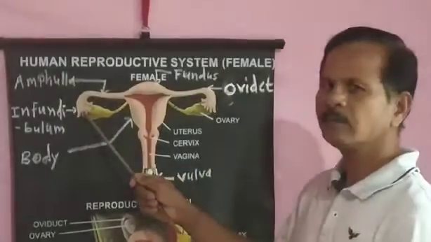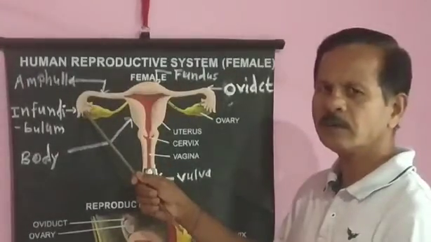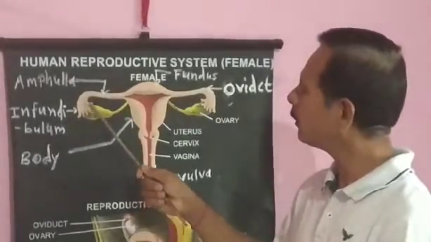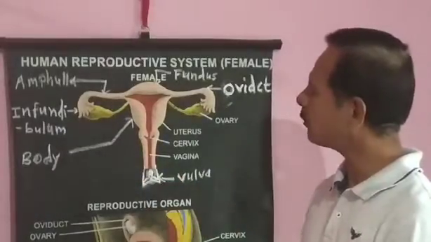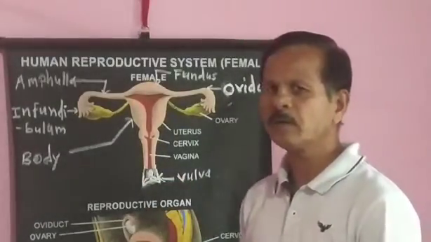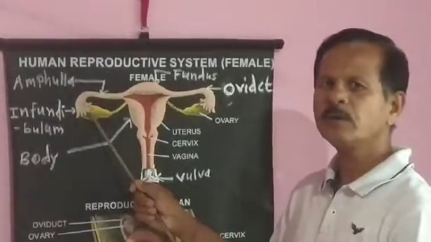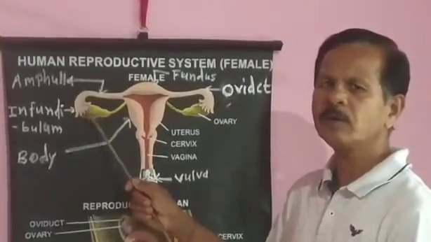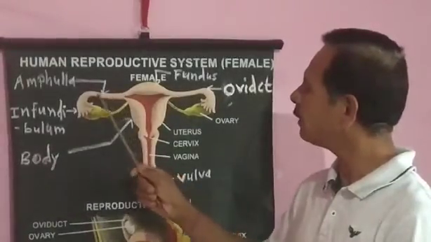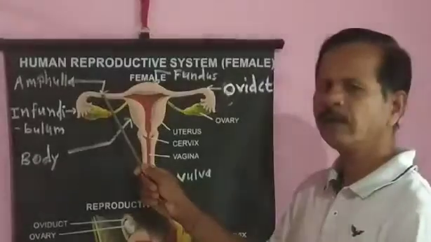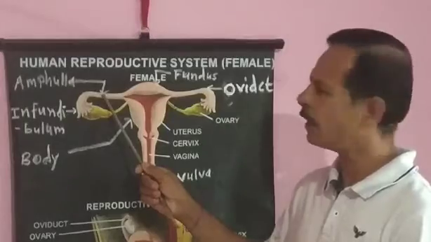Infundibulum is the proximal expanded funnel-shaped part with an opening called ostium, surrounded by finger-like projections. These finger-like projections are called fimbriae. At the time of ovulation, the oviduct and fimbriae move close to the ovary to receive the ovum discharged by the ovary into the oviduct. Then ampulla. Ampulla is the middle, central, straight part of the fallopian tube and it serves as the site of fertilization. In this region, the ovum gets fertilized.